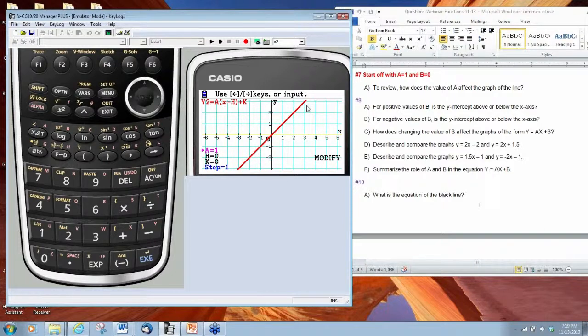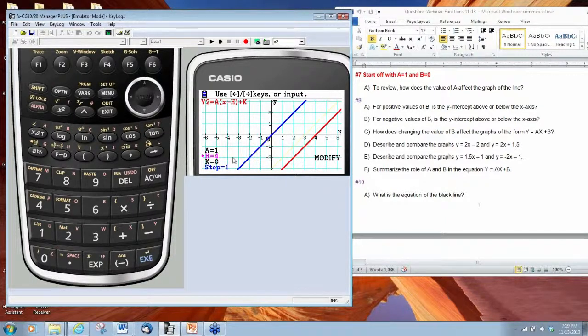And what we can do at this stage of the game is manipulate the value of h. So if we manipulate the value of h and enter something in like 2, the graph is shifted to the right. If we press the right arrow, we can get it to shift to the right again, because there is our trace from what we had before. And if we shift it to the right one more time, we have h equal to 4.